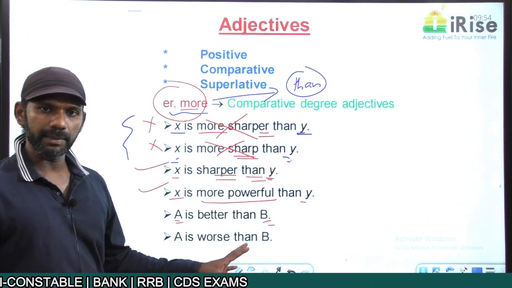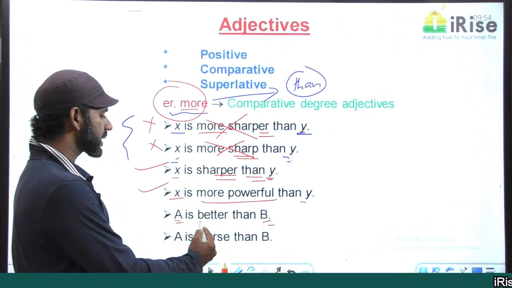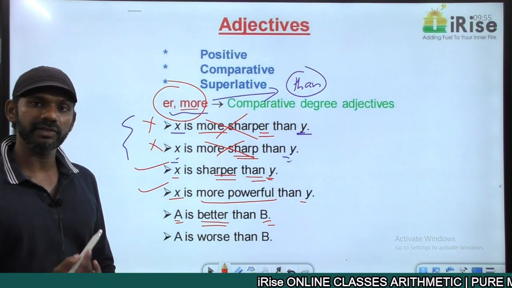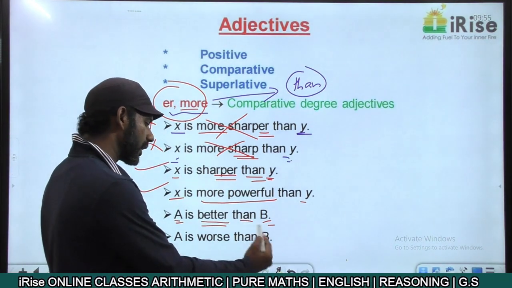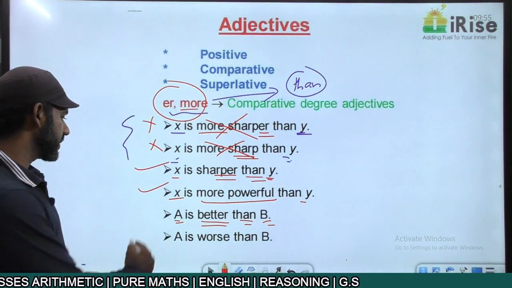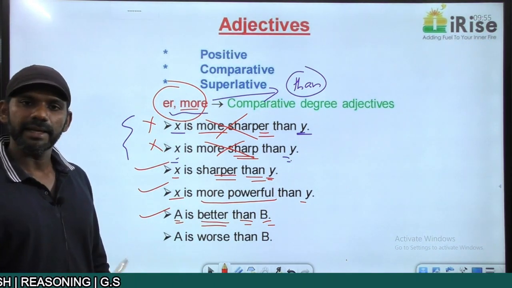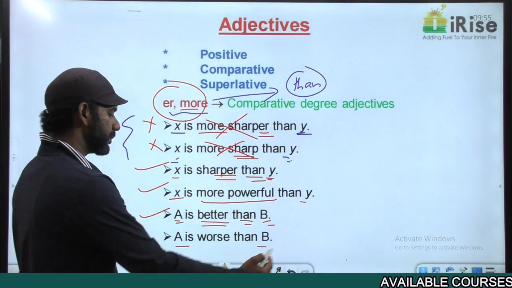2 entities A and B. We have to go for a comparative degree adjective. Better is a comparative degree form of good. And comparative degree adjectives will be followed by than. Better is a comparative degree adjective followed by than. That is also fine. This statement is grammatically correct. The next one. A is worse than B. 2 entities, A and B.